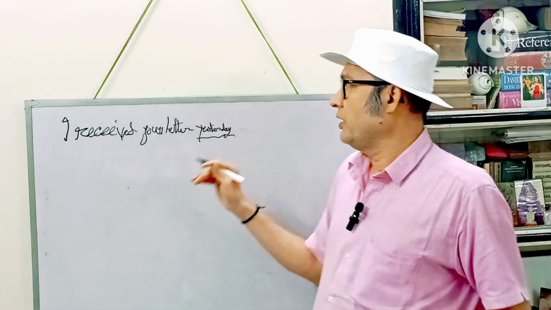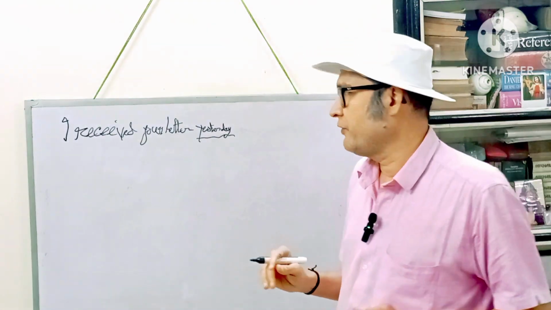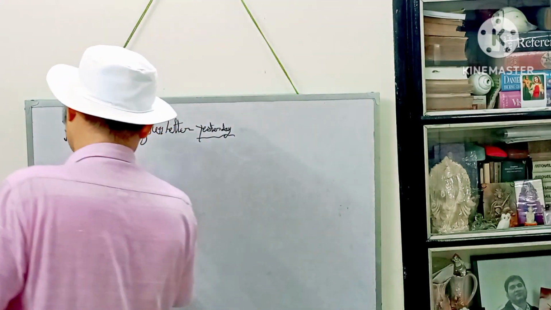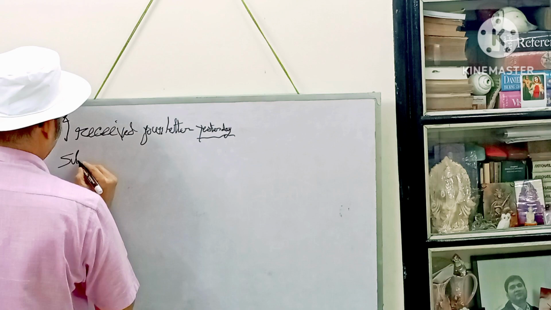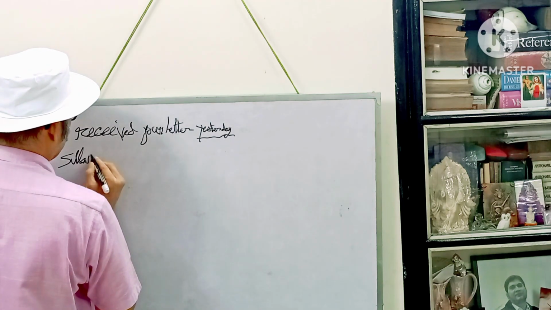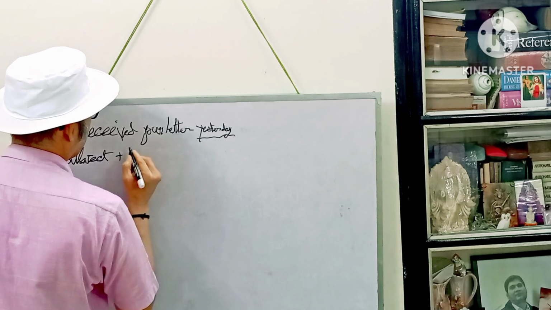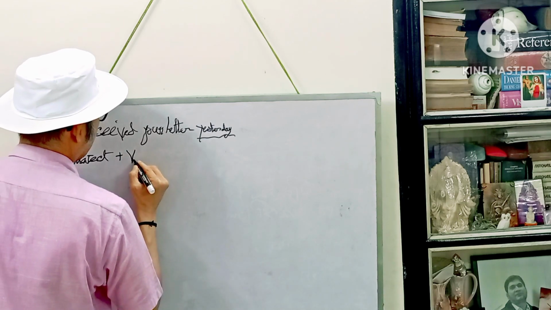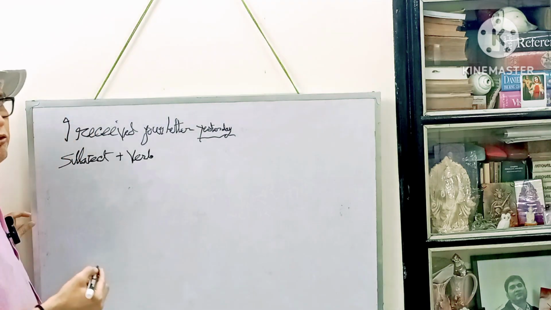Well, so let us construct a few more sentences in the simple past tense. And the formula is very simple. The formula is subject plus verb, but which verb will you be using?